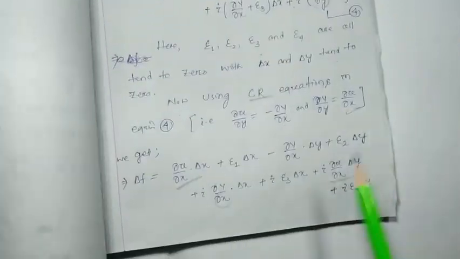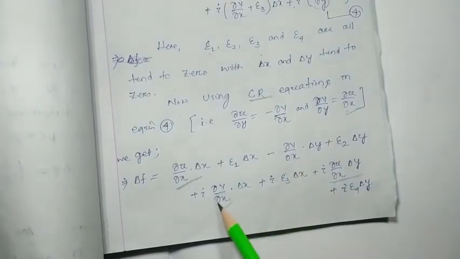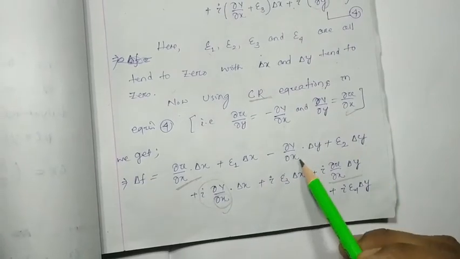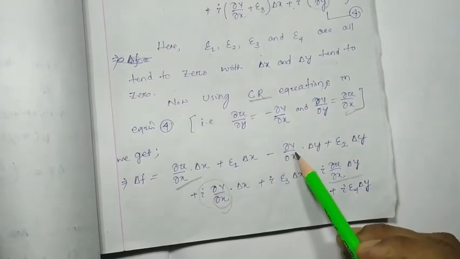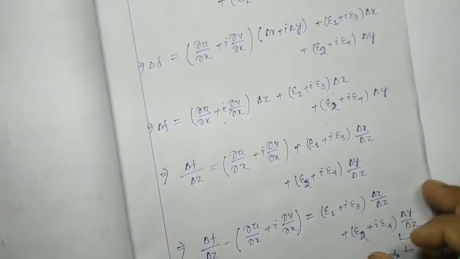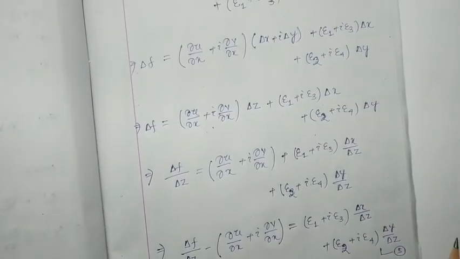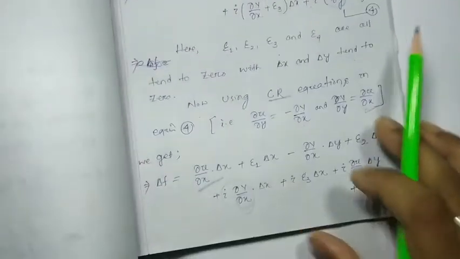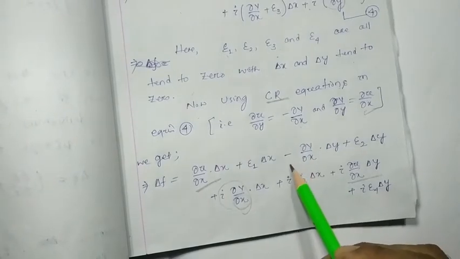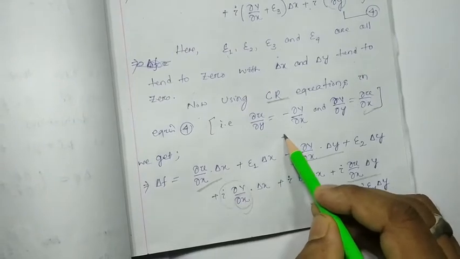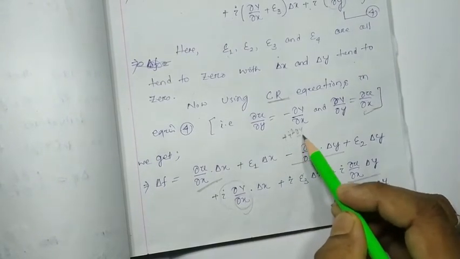Likewise, we have to take i ∂v/∂x common. Here i ∂v/∂x is one term, and here another ∂v/∂x is there. So I can multiply by i over here and divide by i. Then see here, i ∂v/∂x into ∂x. That means this term is i ∂v/∂x into ∂x. So this term is minus ∂v/∂x into ∂y, so I can write plus i² ∂v/∂x into ∂y.